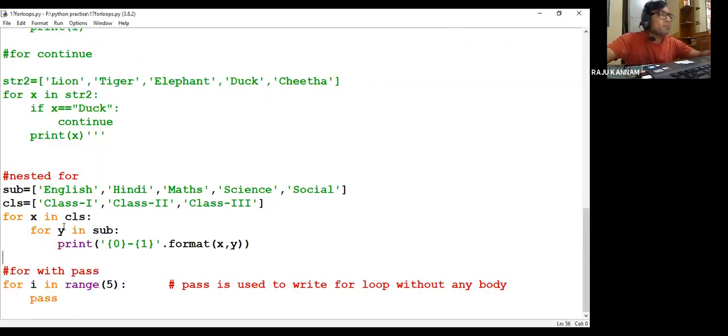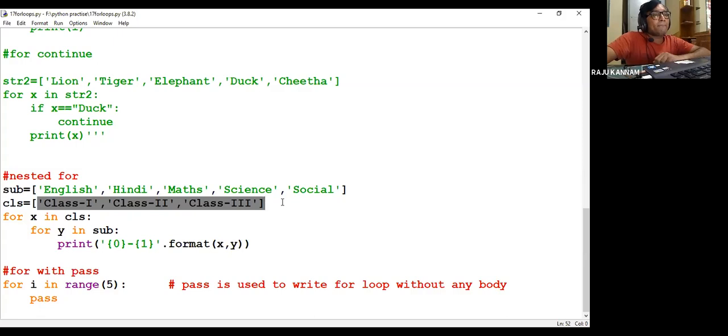Right, so here two lists we are taking. One is subject list. In that we are mentioning the subjects, 5 subjects. Right. In class, another list I'm taking, CLS. So in that I'm storing class 1, class 2, class 3.